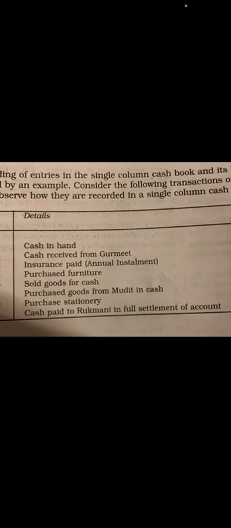Next, cash paid to Rukmini in full settlement of account 12,500. You paid cash to Rukmini in full settlement of account. So Rukmini was your creditor. You paid cash to a creditor. So now your creditor is decreasing. So when your creditor is decreasing, that account should be debited. Correct. And when you pay cash, obviously your cash is coming down.